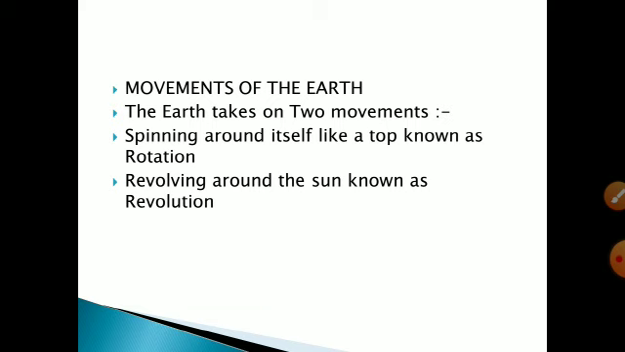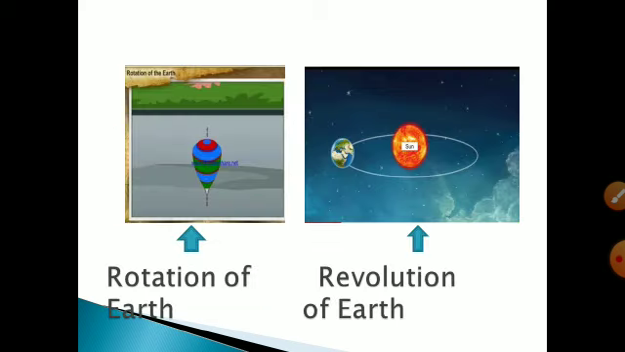Now we discuss the movements of the earth. Our earth has two types of movements. First one is rotation and second one is revolution. Rotation means spinning around itself like a top, and revolving around the sun is known as revolution. Look at this picture. You can understand about the rotation and revolution of the earth. Now we discuss the rotation of the earth.